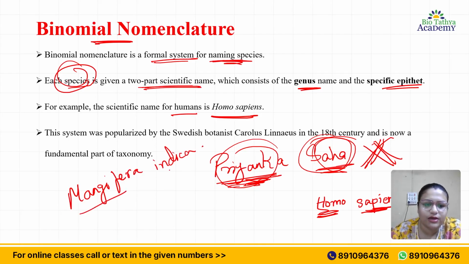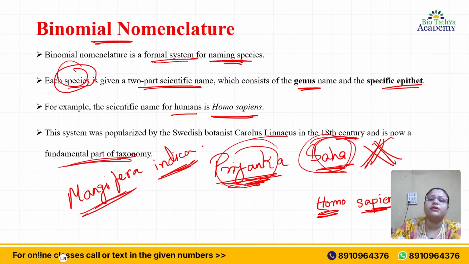Mangifera indica is the scientific name for mango. This system was popularized by the Swedish botanist Carolus Linnaeus in the 18th century, and it is now a fundamental part of taxonomy.